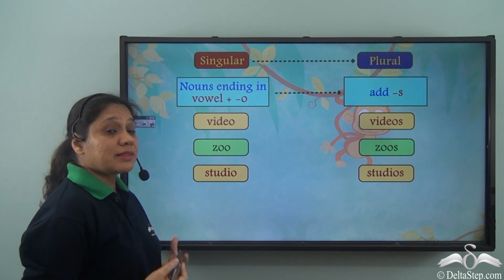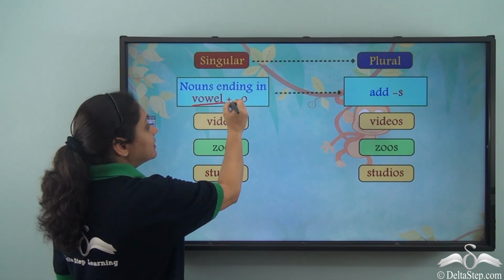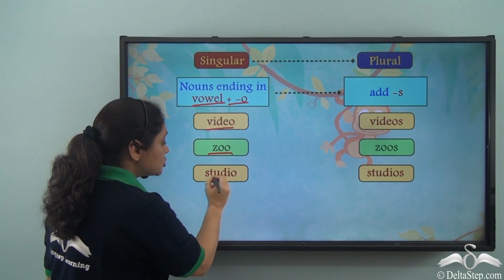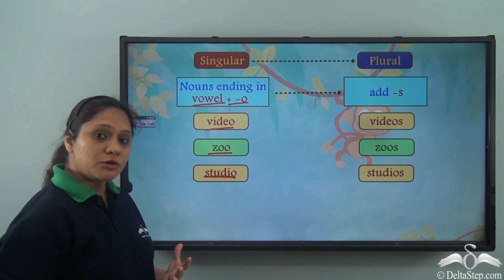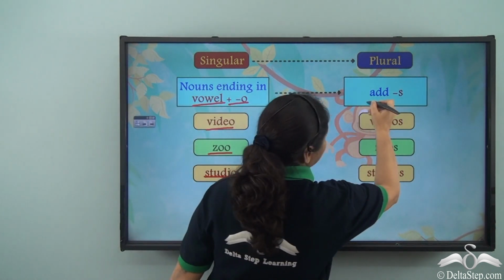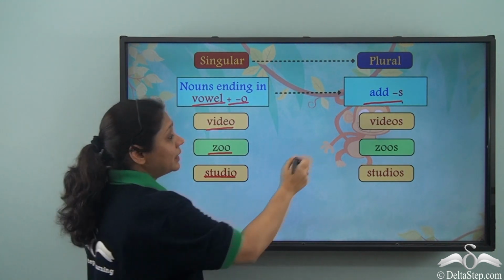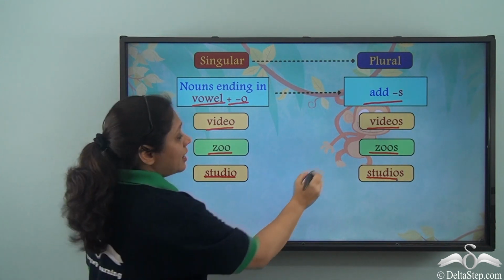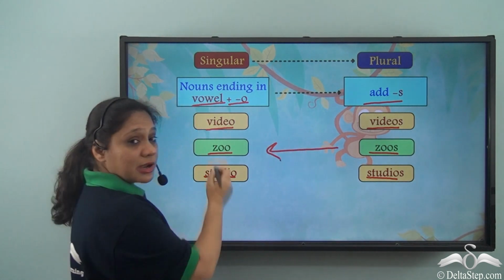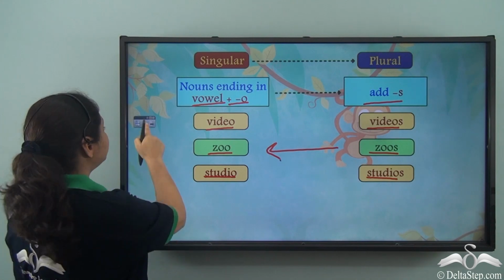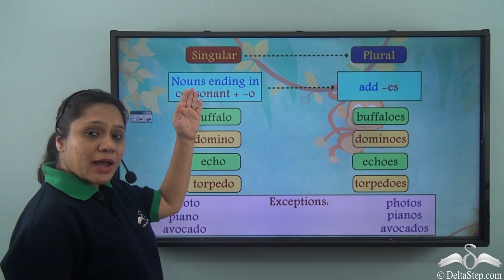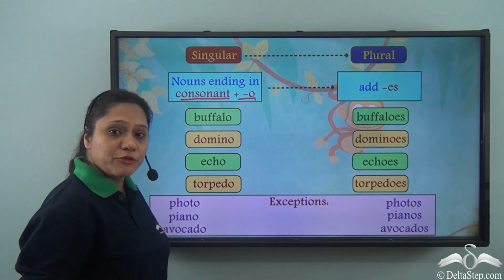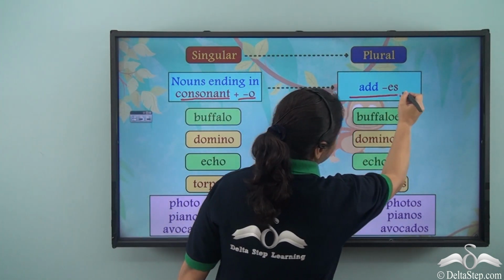For nouns that end with a vowel and then an O, like video, zoo, studio, how do we form the plural? We form it by adding an S. For example, videos, zoos, studios are formed by adding an S after each of the nouns. But for nouns ending in a consonant and then an O, we form the plural by adding ES.